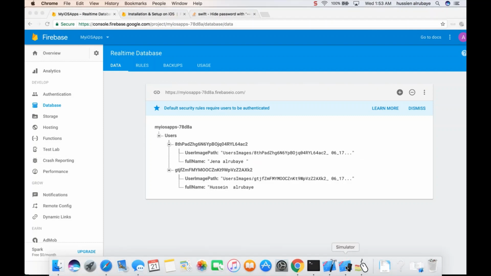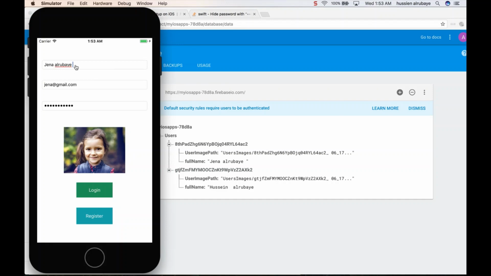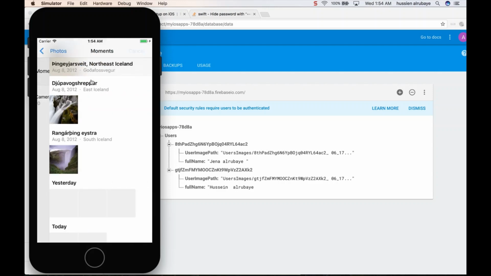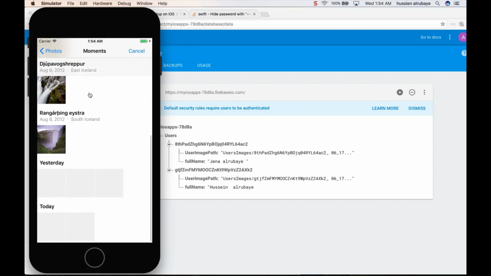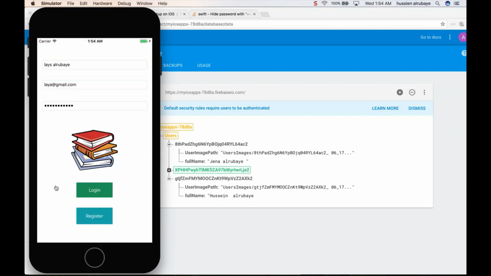If too many people upload, that is totally fine. For example, Leia Al-Rubai. Your email should be Leia. First of all, she needs to register because she is a new user. So register. She registered. After she registered, she should go here, click, and select her image, whatever images she would like to use.